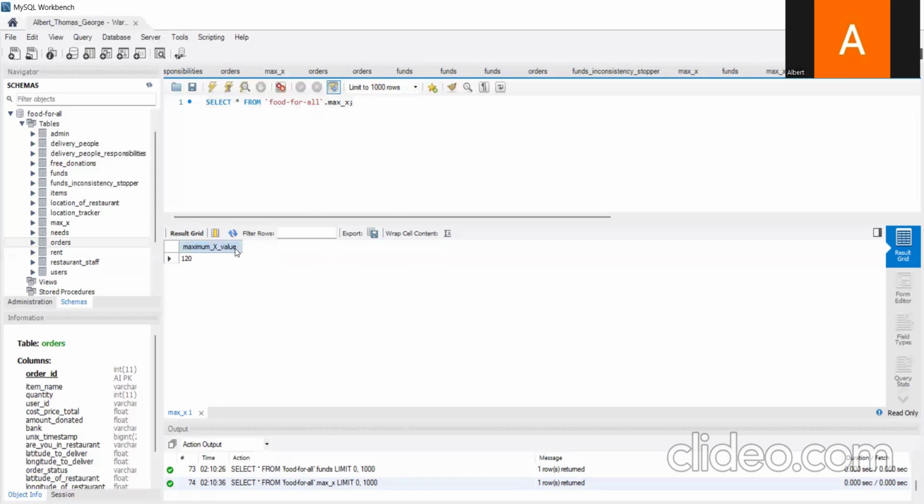Basically, the bank balance for the people working as employees is the maximum amount of funds for the people required per day. It's re-estimated every day.